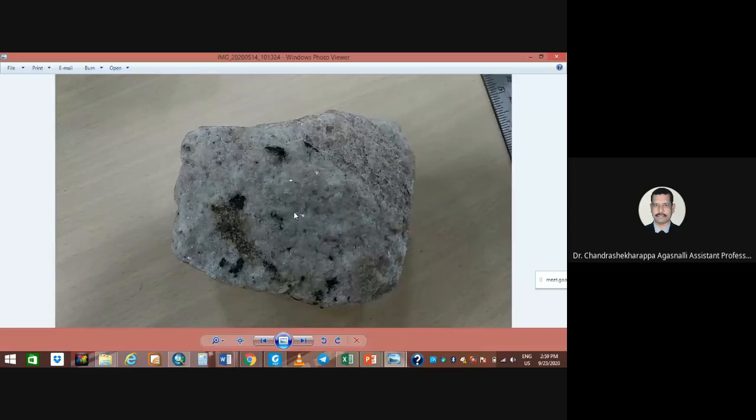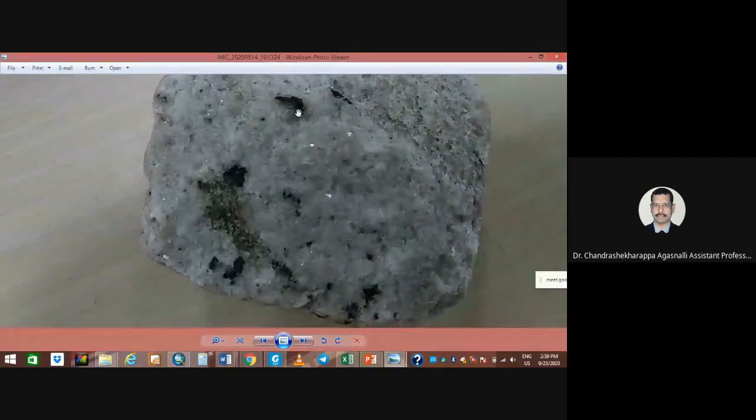And what would be the rock here? This is a pegmatite. Pegmatite rock. This black color you can see, these are all tantalum and niobium. This black one would be tin also, because tin and tantalum-niobium are from the same source of mineralization.